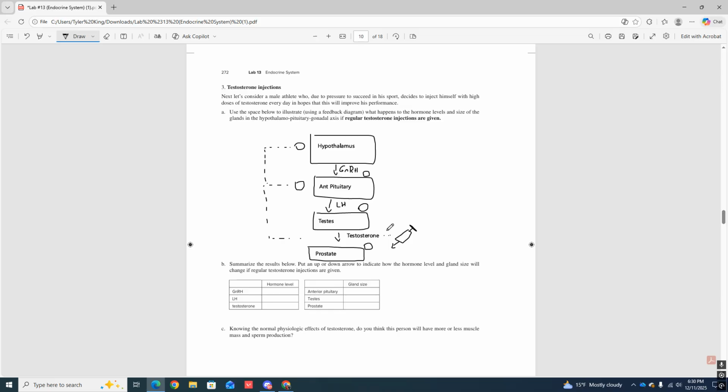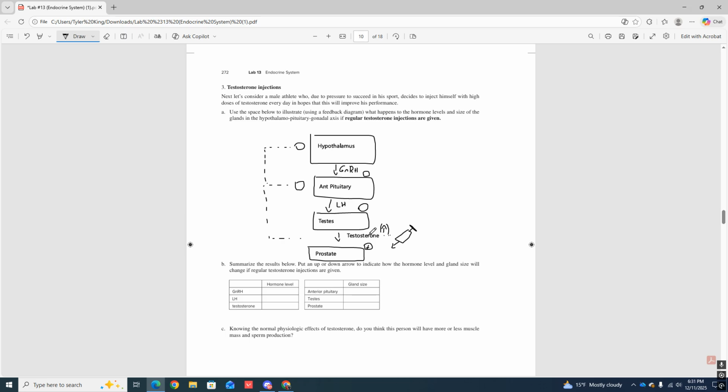So little square, little syringe, little plunger, perfect. That is affecting testosterone directly, okay? It does not affect the testes or anterior pituitary. We're affecting the hormone level directly, okay? So, regularly injecting testosterone, it's going to go way up. We're making that choice that it's going to go way up, all right? If testosterone is going way up, it's going to stimulate the prostate. So we're going to draw a plus down here, okay? It's going to stimulate the prostate gland.